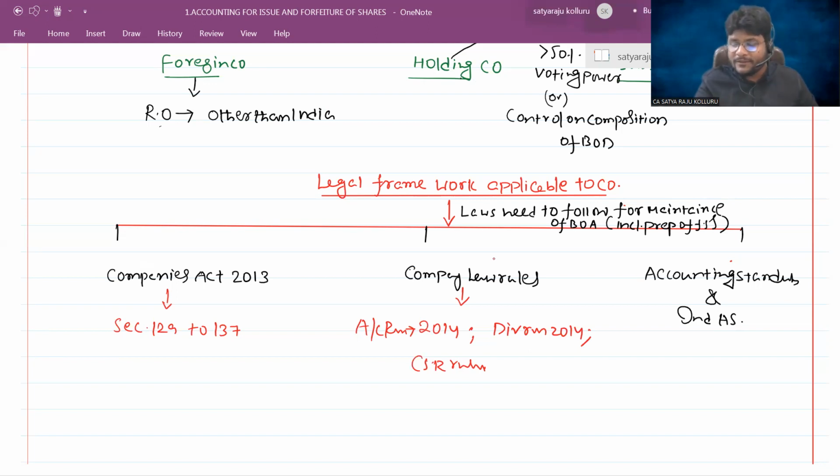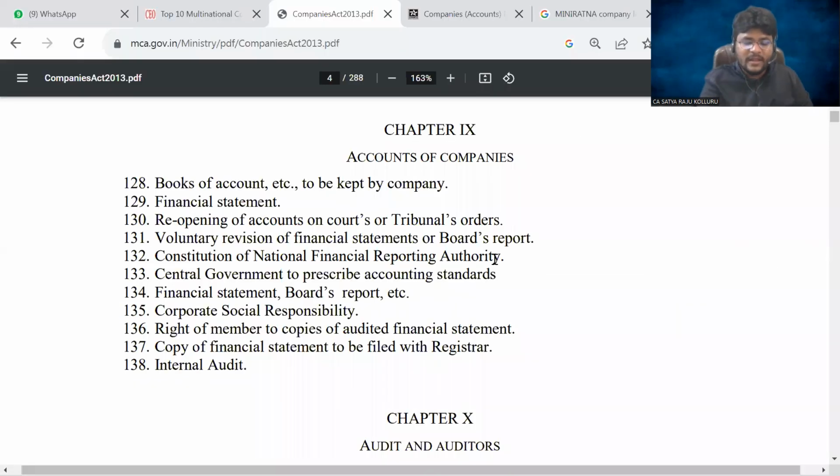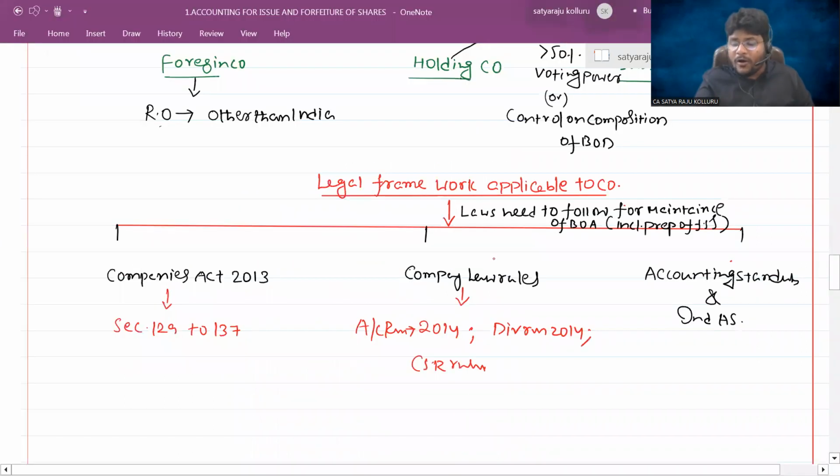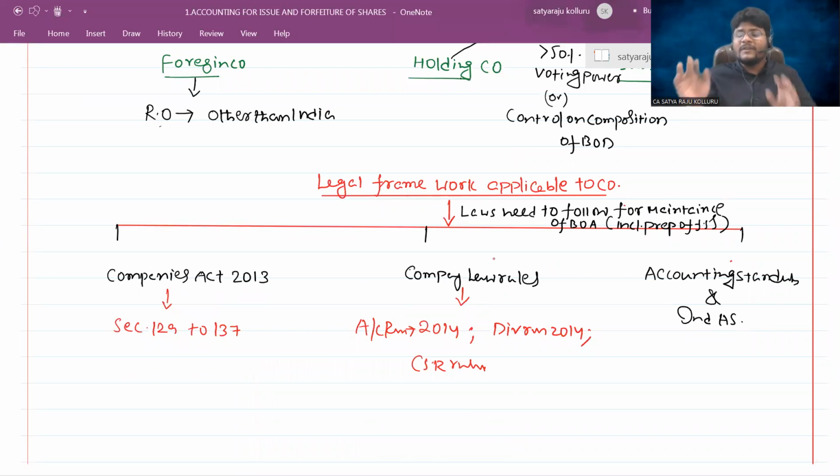Next, accounting standards and Ind AS. Just now we saw that, as per Section 133 of the Companies Act 2013, the central government will prescribe certain accounting standards. All such accounting standards should be followed by the company. For certain types of companies, existing accounting standards will be applicable; for certain other types of companies, Ind AS will be applicable.